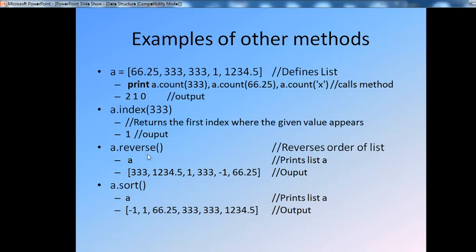Then a.reverse: if you want the list in reverse order, simply apply it, and the list becomes 333, 1234.5, 1, 333, minus 1 and 66.25, the reverse of that list. Then for a.sort, if you want to sort the list, print a, and the output is minus 1, 1, 66.25, 333, 333, and finally 1234.5.